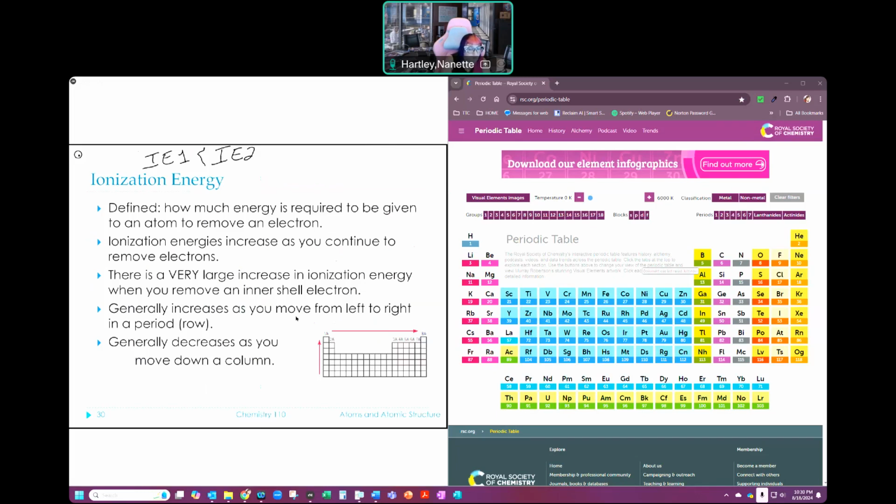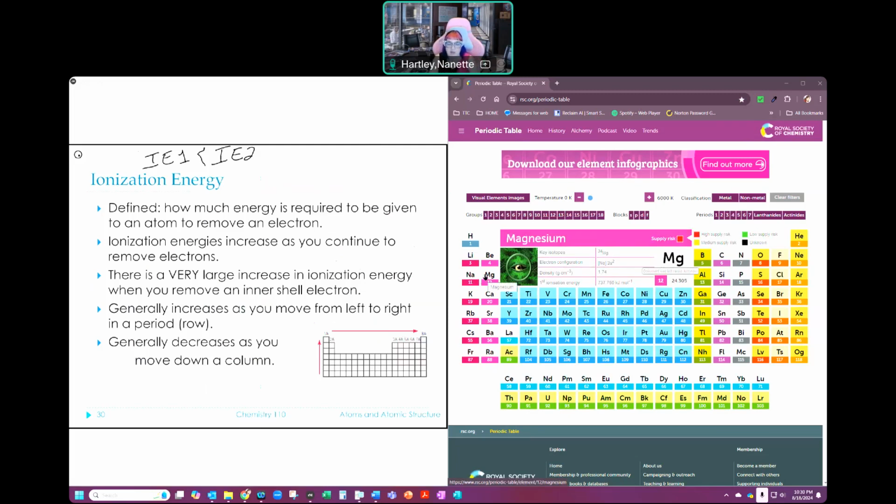There is a very large increase in ionization energy if I remove an electron from an inner shell. That may not make a lot of sense right now. But what that means is that if we're talking about this prediction that we were talking about, right? We said that Mg, because he's right here, would probably lose 2 electrons, correct?